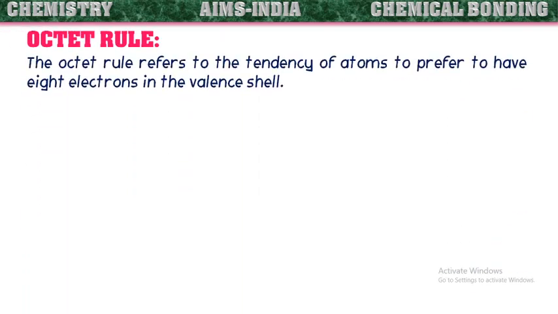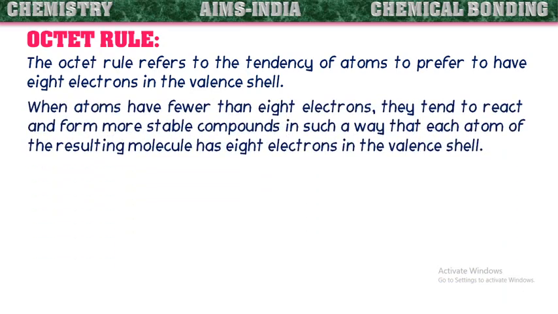Octet rule. The octet rule refers to the tendency of atoms to prefer to have 8 electrons in their valence shell. When atoms have fewer than 8 electrons, they tend to react and form more stable compounds in such a way that each atom of the resulting molecule has 8 electrons in the valence shell.